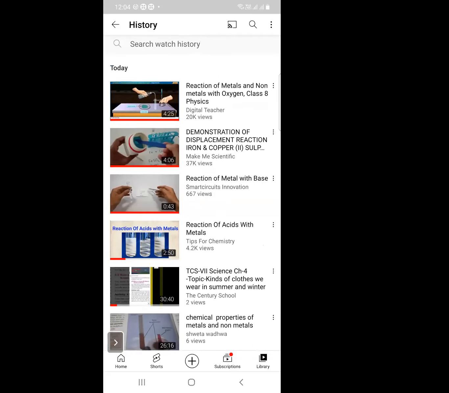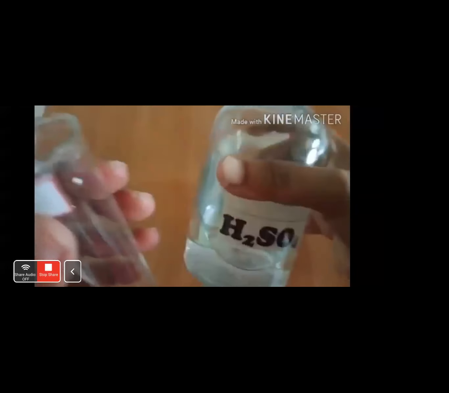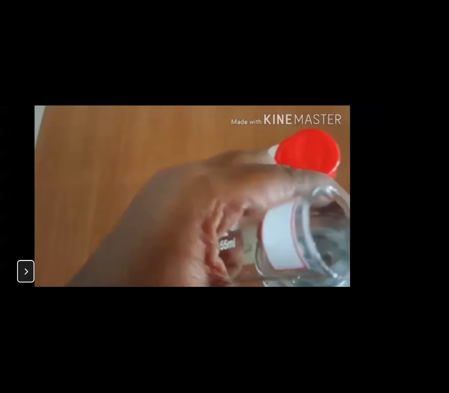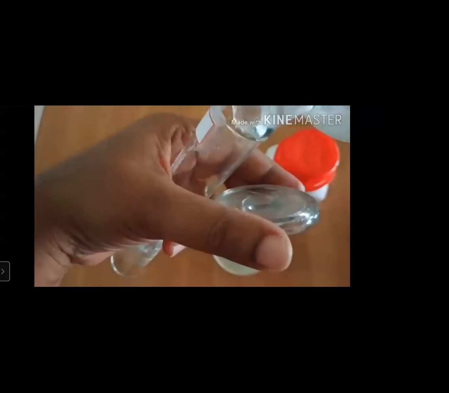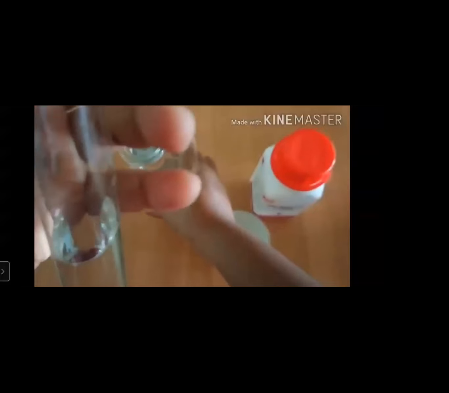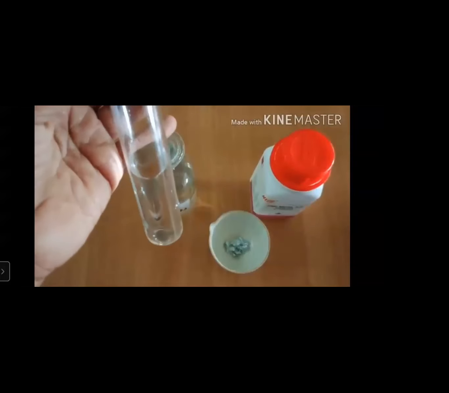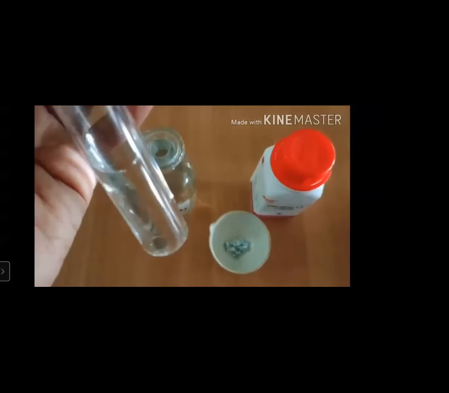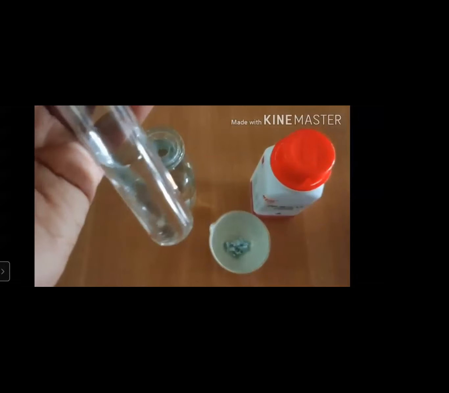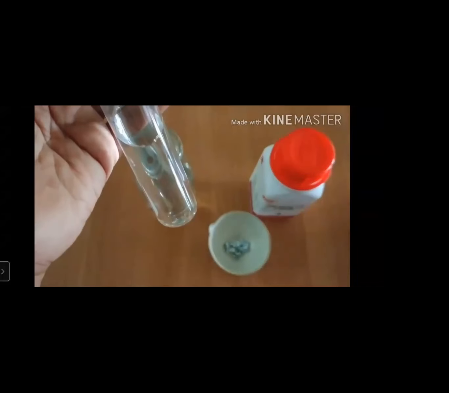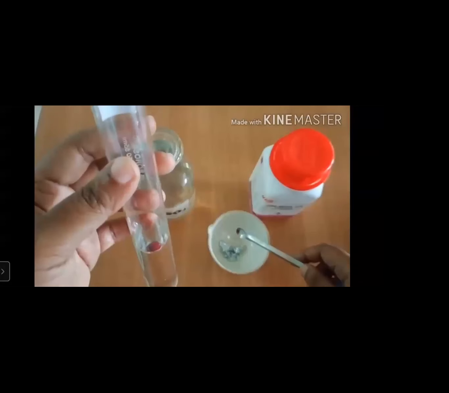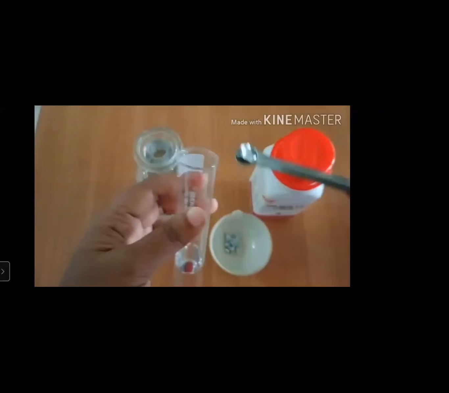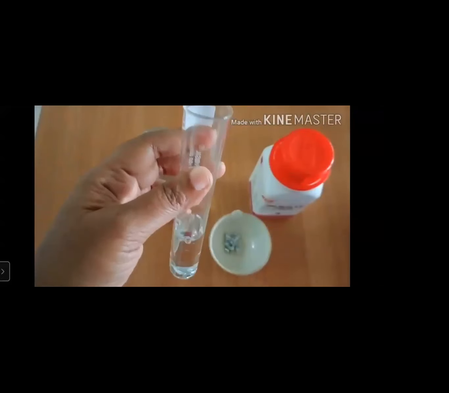And what about the reaction of metals with the acids? We are taking sulfuric acid, H2SO4, and putting it into the test tube. Then we add some metal into the test tube filled with sulfuric acid, and hydrogen gas is released.